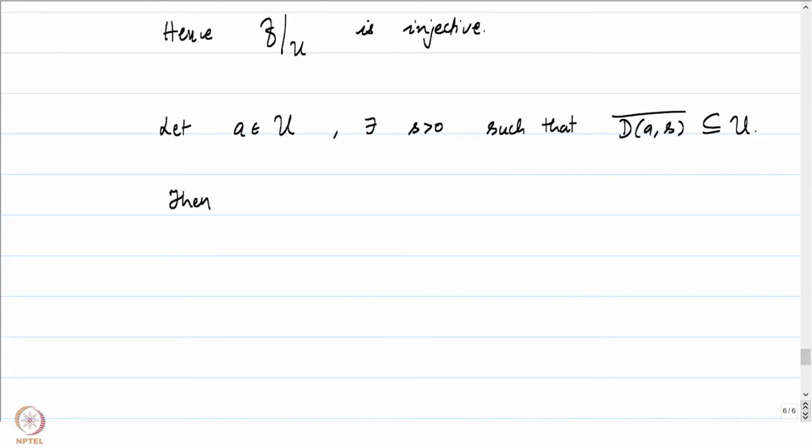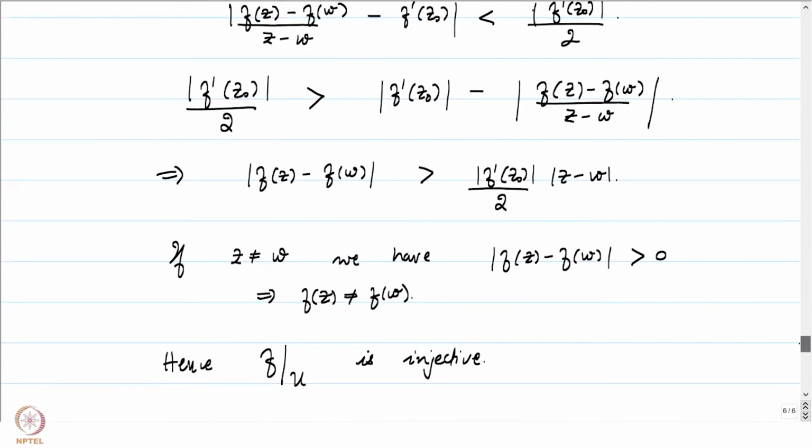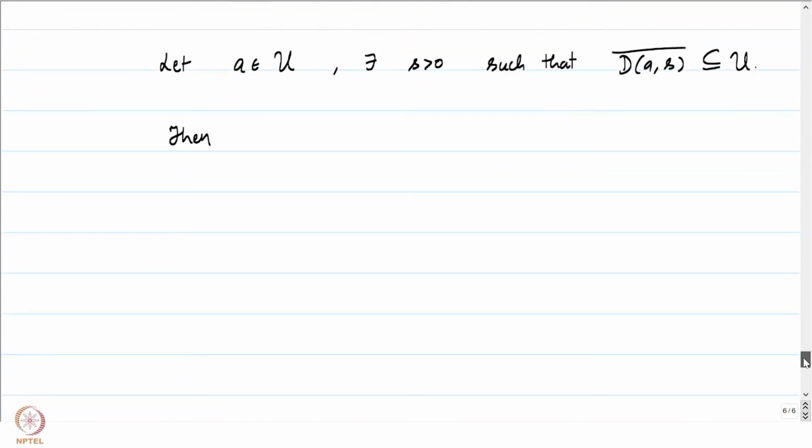Let me put a symbol, by star, what do we have? We have f of a plus s e to the power i theta, for all theta in R, or 0 to 2 pi, it doesn't make a difference. Let me put 0 to 2 pi.